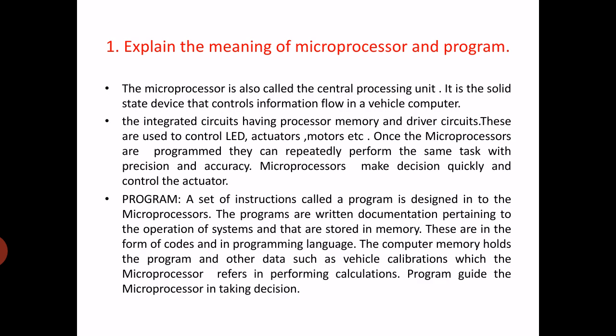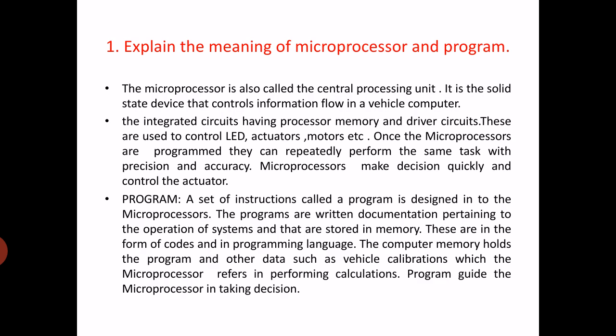Now, program. A set of instructions is called a program and is designed or stored in a microprocessor. The programs are written documentation pertaining to the operation of systems and are stored or programmed in memory. These are in the form of codes and in programming language.